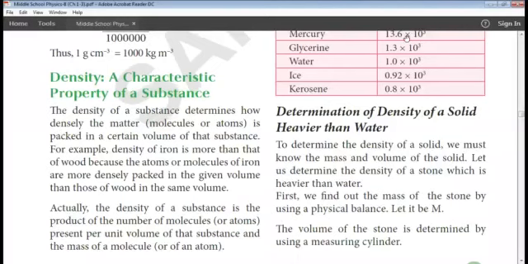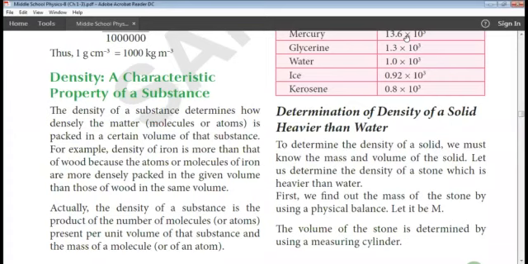Okay, students, the next thing is density. Density is a characteristic property of a substance. So what does it determine? It determines how densely the matter is packed in a certain volume of that substance. I'll give you an example.